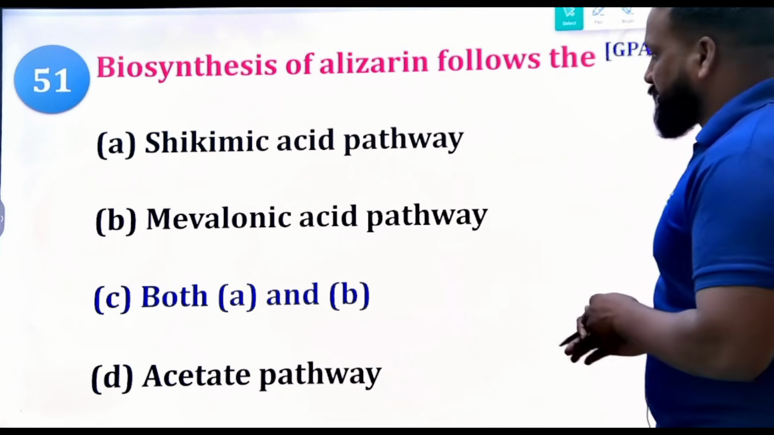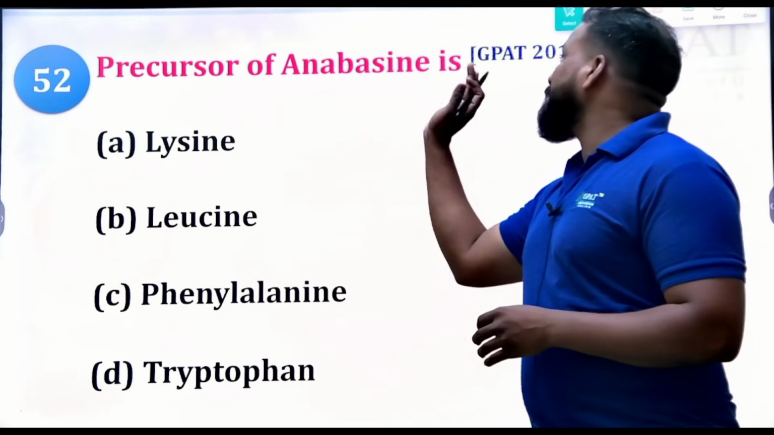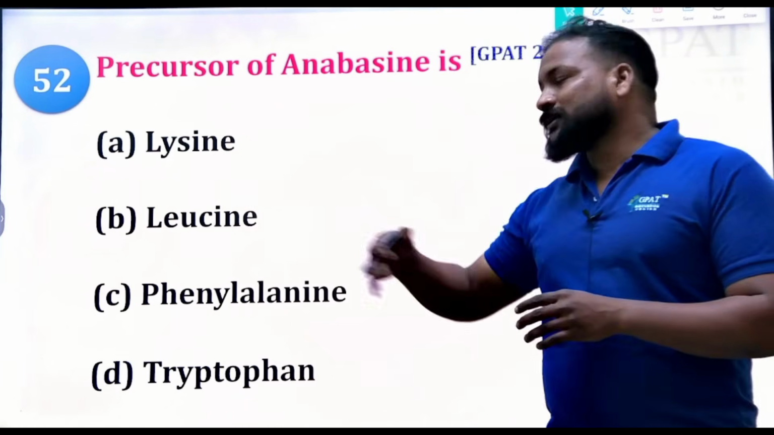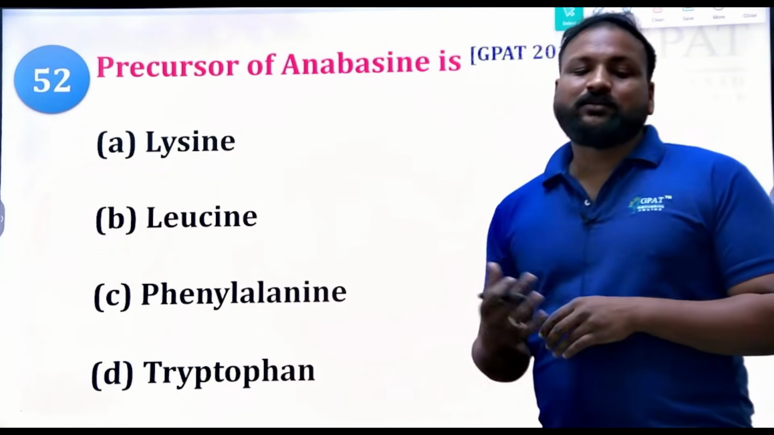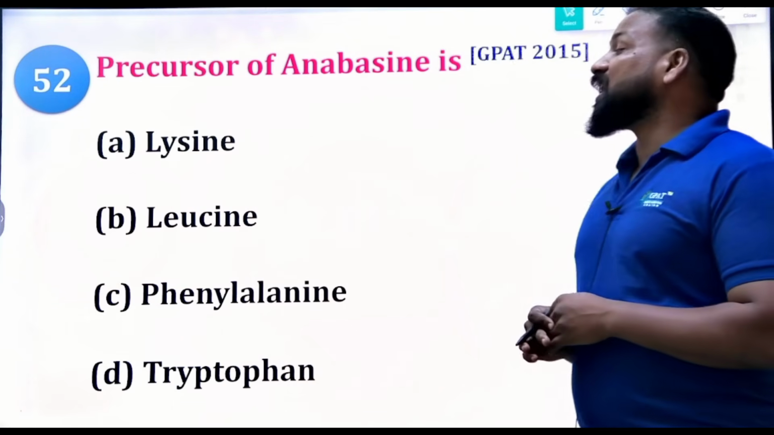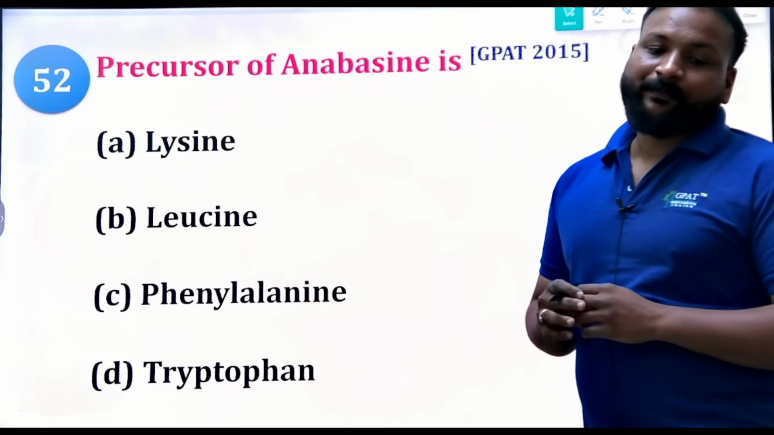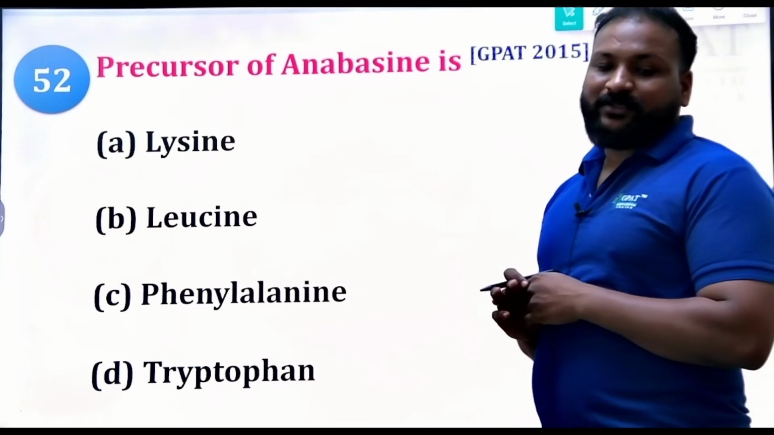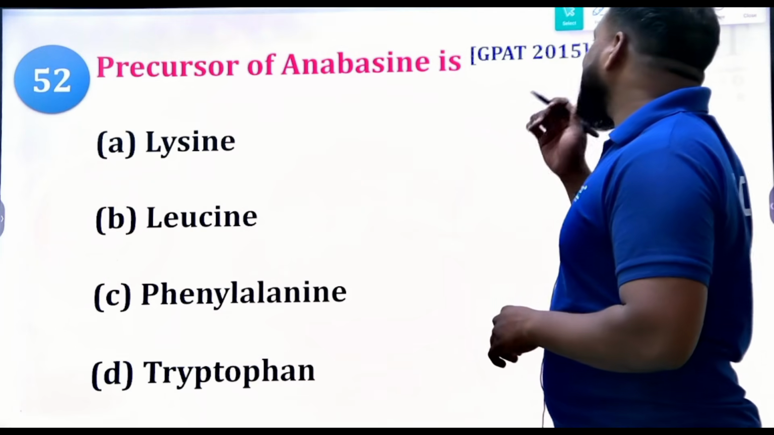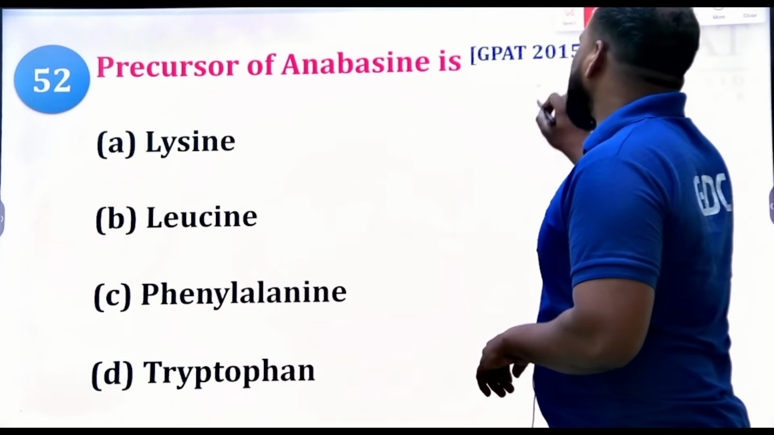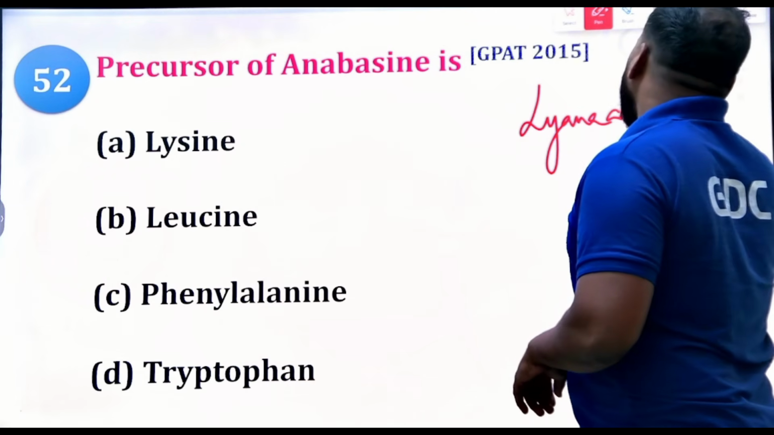Next, precursor of anabasine, 2015 question. Lysine, leucine, phenylalanine, tryptophan. Clear? Phenylalanine and tryptophan are not precursors, but undoubtedly lysine is the precursor of anabasine. Try to remember like that: L-anabasine, lysine. I'll give you a hint: lianabasine.